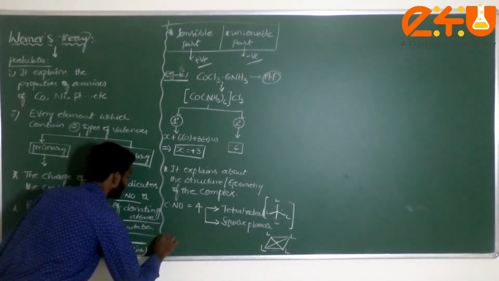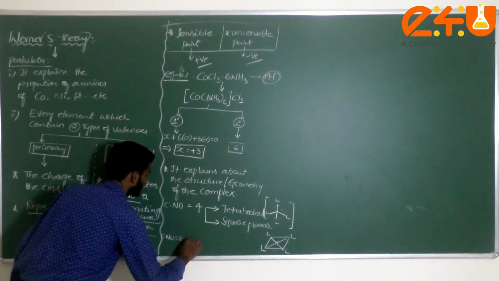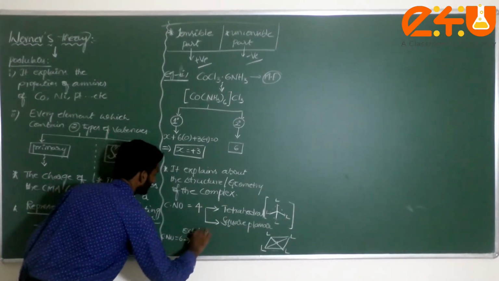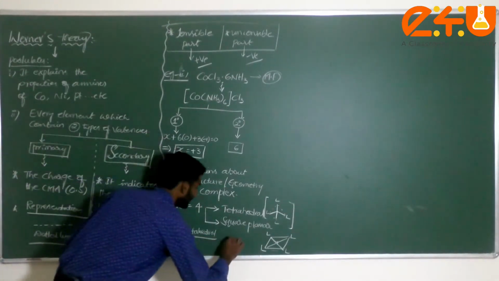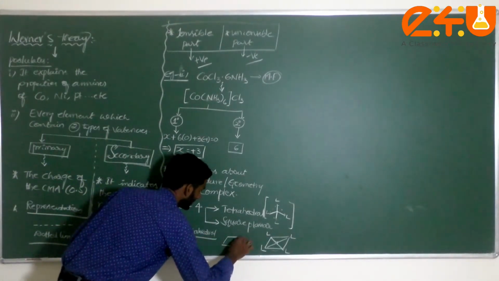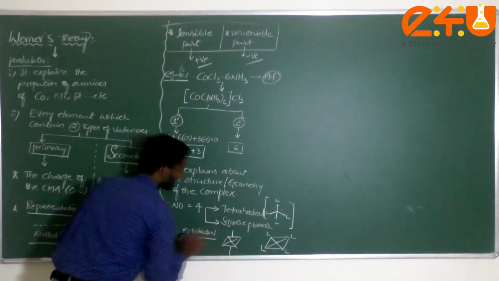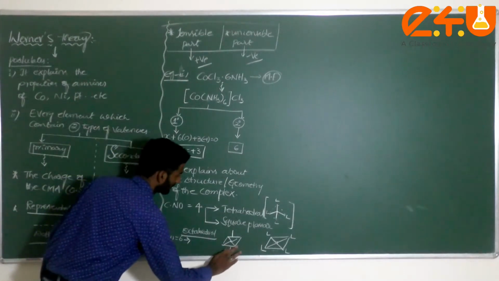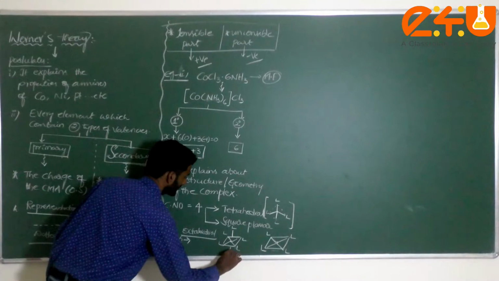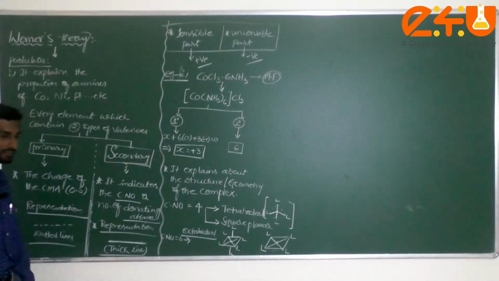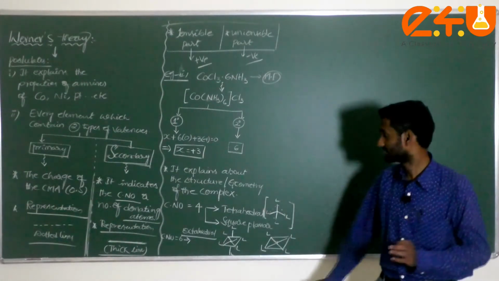Okay, next one: if the coordination number is equal to 6, what is this one? This is called an octahedral complex. In the octahedral complex, you can take the square planar first like this. This is generally called octahedral. Here L indicates the ligand. Am I correct or not? This explanation is one of the postulates of Werner's theory.